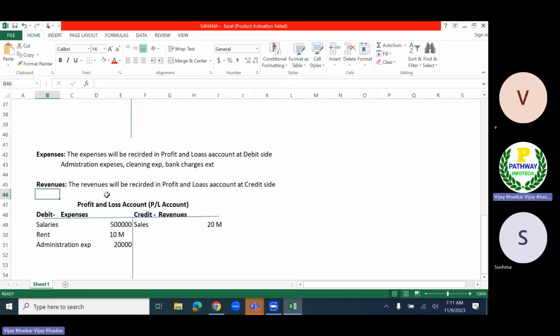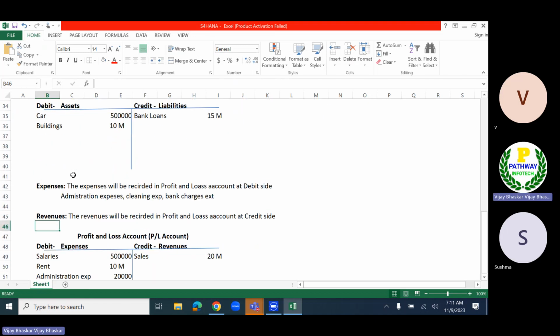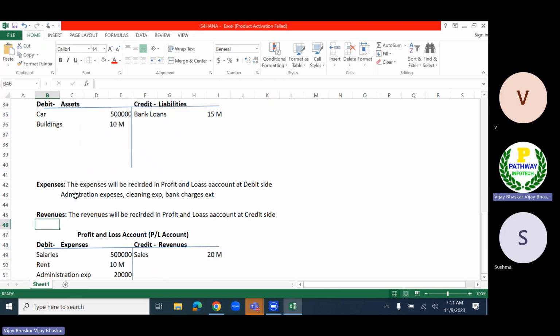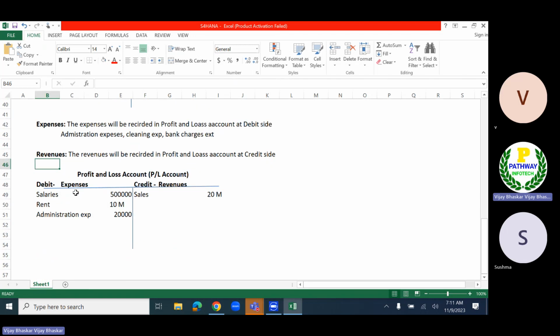Okay, so now we have seen the assets and liabilities, then expenses and revenues, where we need to record the business transactions. Okay, again, there are a number of internal management related things. So a number of other things need to be prepared, like a cash flow statement, what is the cash coming in, what is cash going out.